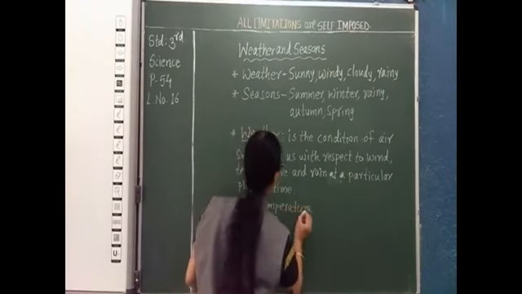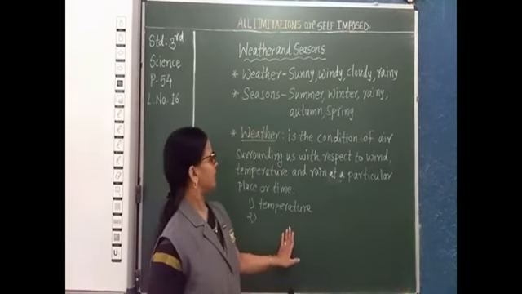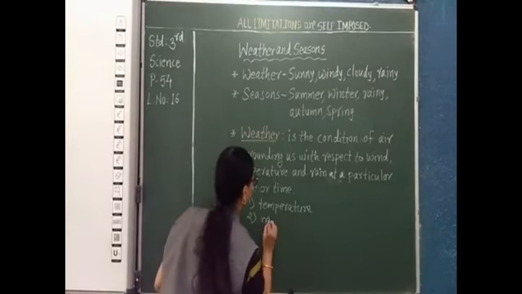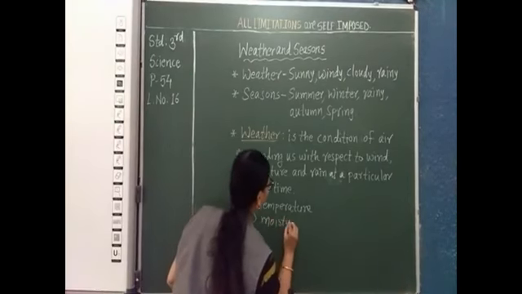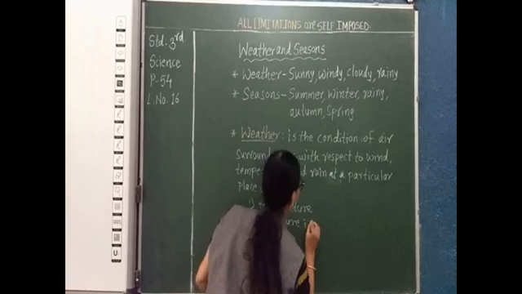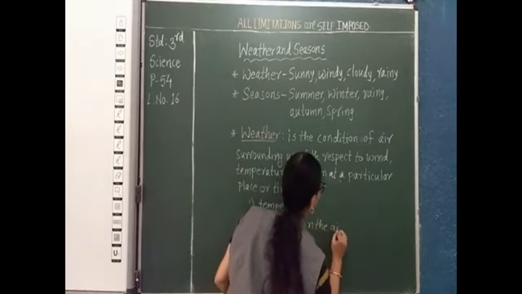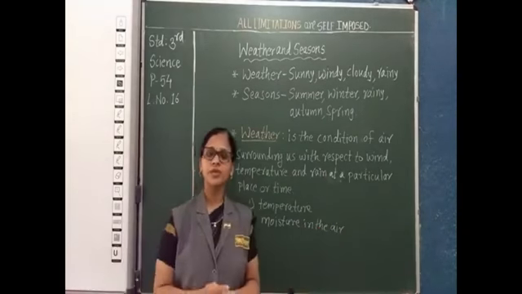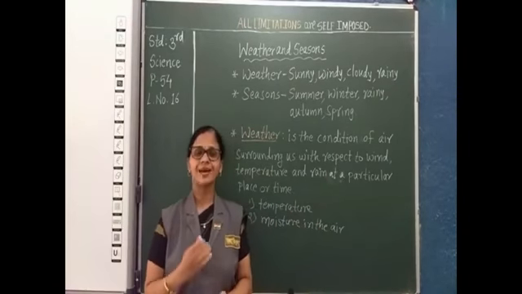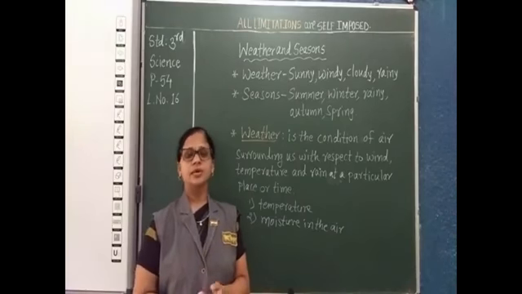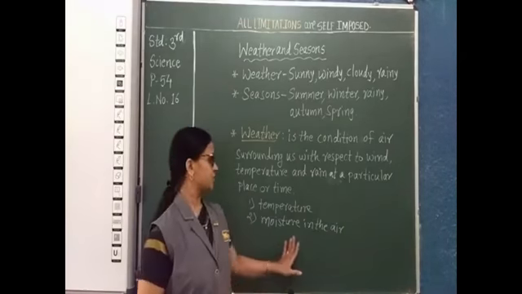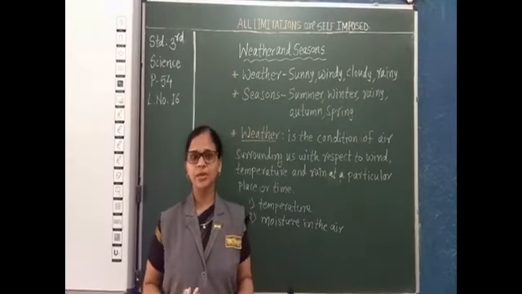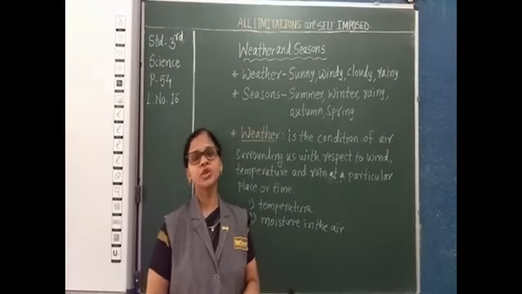The second one is moisture in the air. Moisture means the water vapor in the surroundings. Weather is also affected by the moisture in the air, especially in coastal regions like Mumbai, where we feel very humid.